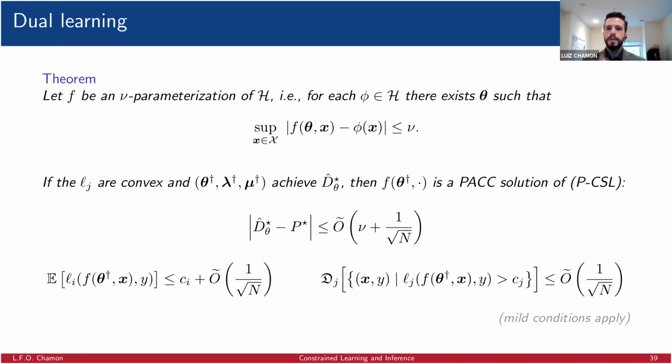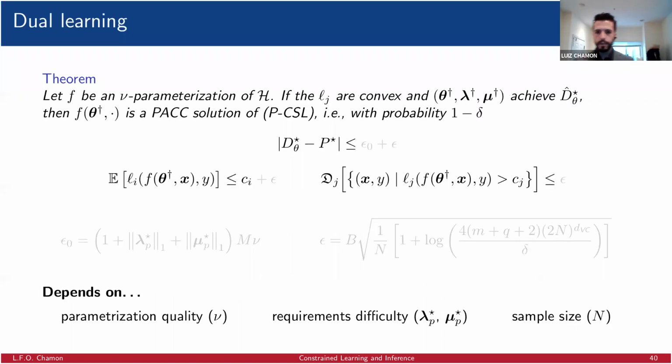essentially the dual problem gives us a PAC-C solution of the original problem, as long as the parameterization that we use is a good parameterization, in the sense that it covers well the original space of functions, right? So I want to zoom in a little bit here for us to talk about the types of errors that we make in this and relate them to unconstrained learning. Essentially, there are two sources of error that we commit in doing this approximation, this deterministic finite approximation. The first one is a parameterization error that is also known as the irreducible error, let's say, in unconstrained learning.